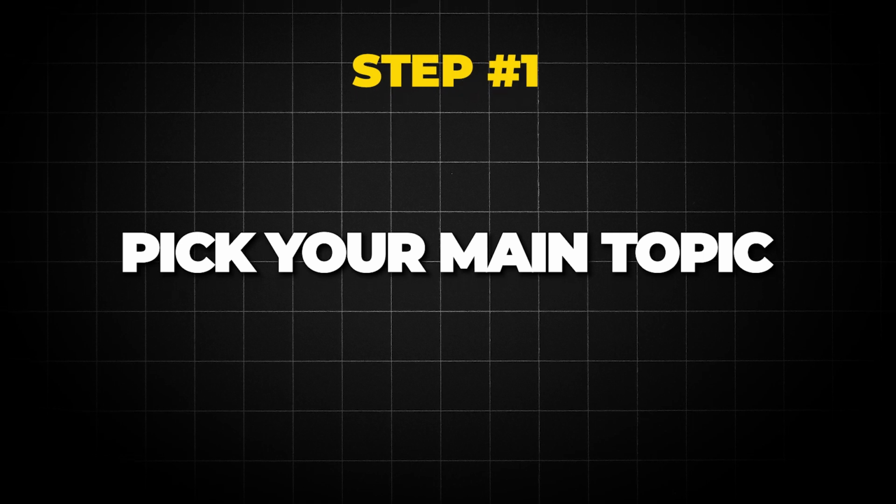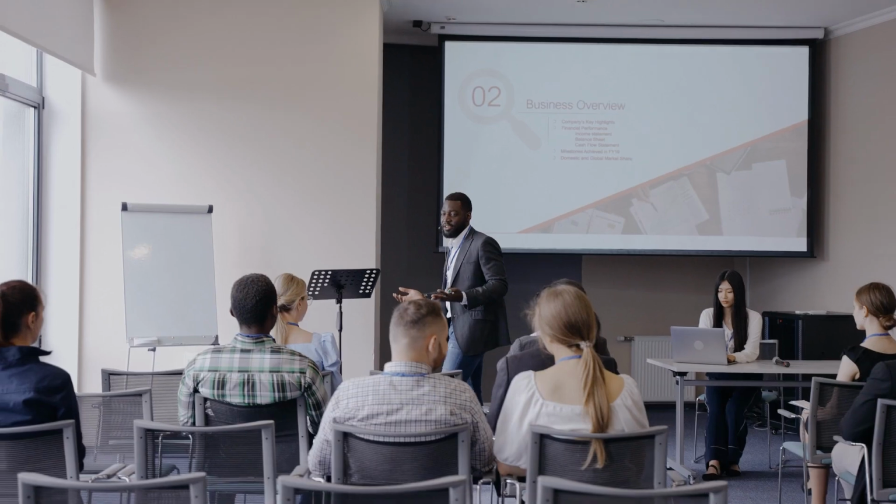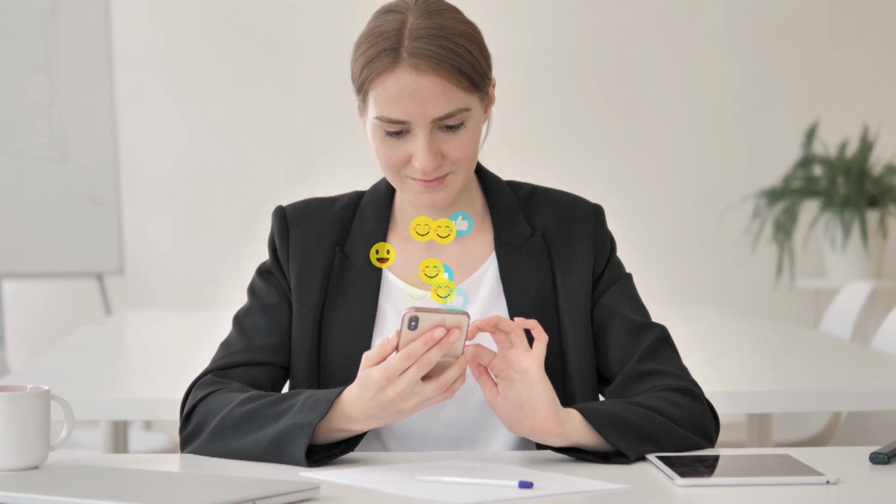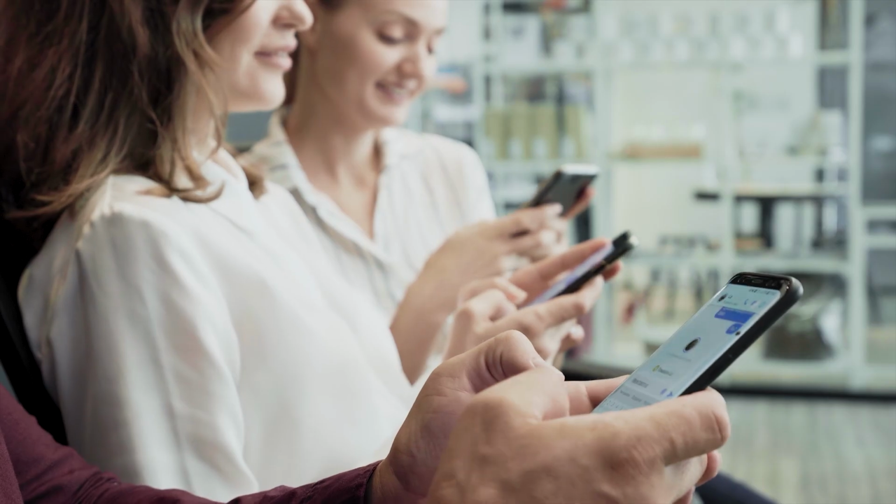So step number one is pick your main topic. Now I'm gonna go with the example of affiliate marketing because I have helped over 60,000 people get started with affiliate marketing. So I wanna lead with that example, but this will work in any niche or whatever you're trying to sell. So let's just say that you want traffic to your affiliate marketing product. Maybe you're teaching affiliate marketing or how to quit their job or the best side hustle to quit your 9-to-5, right? So what you want to do is pick one of those topics, but you got to